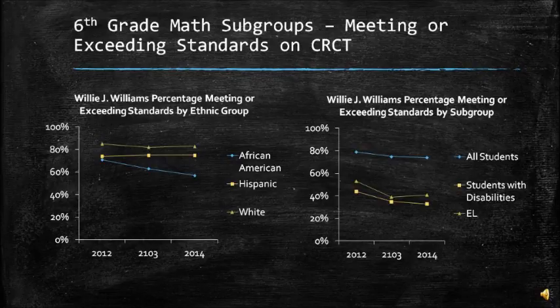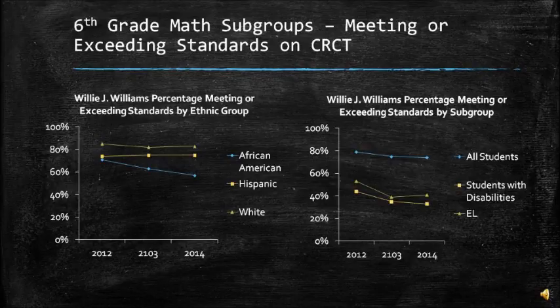Alright, the next slide we have the math subgroup for 6th grade again, and this is meeting or exceeding standards on the CRCT. We have two different graphs here. On the left, we have a breakdown of the African American race, the Hispanic race, and the white race. And you will see that from 2012 to 2014,